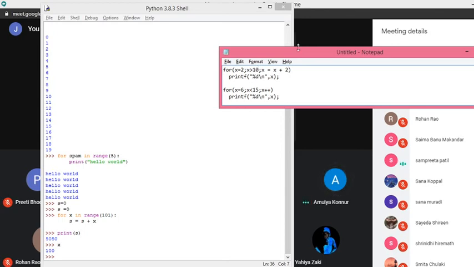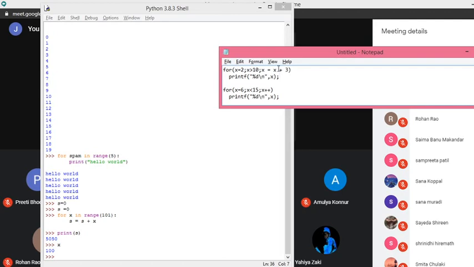So this step value can be just like incrementing the x variable value by 1, or decrementing a variable value by 1, or incrementing a variable value by as much as the user specifies. Here I have given x plus 2, I may give x plus 3. That means every time it has to increment the variable value by 3. Are you getting my point?